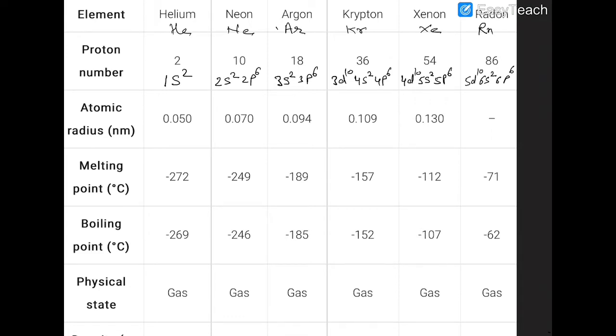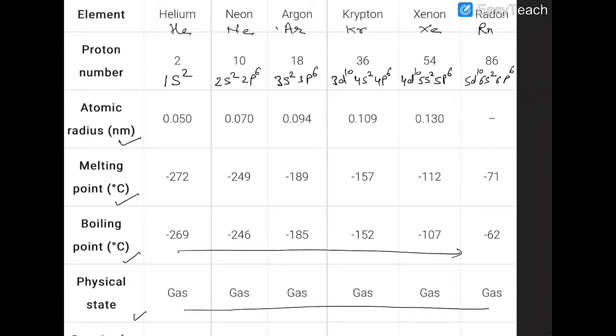Now, if you see the atomic size, melting point, boiling point, and physical state, all of them are in gaseous state. And as we move down the group, what happens? The boiling point tends to increase here.